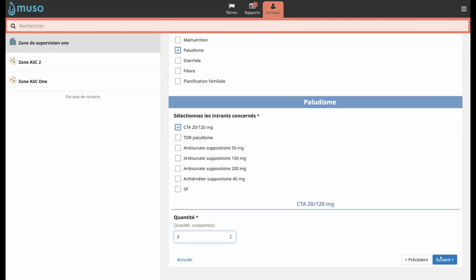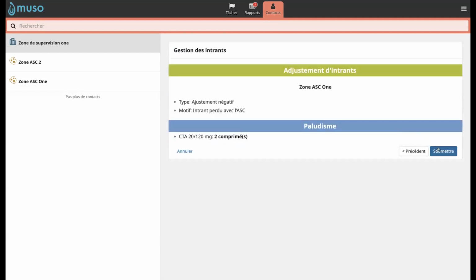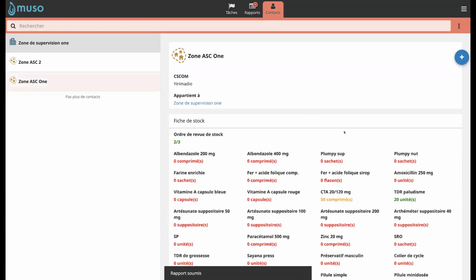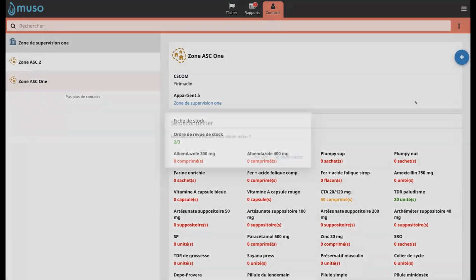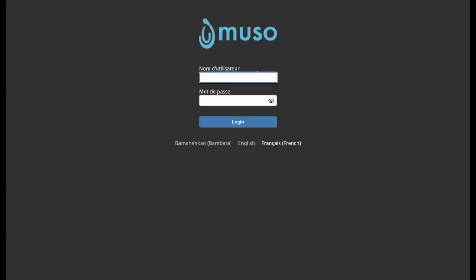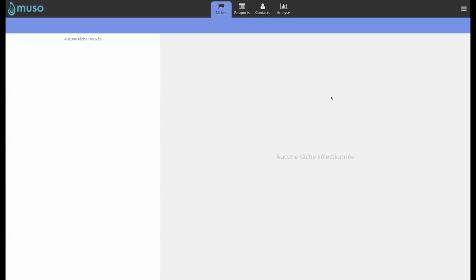I mention that this was the stock unit they have lost. I say that these 2 units, and this was CTA 2120. Once again, I submit it. The task will be sent to this CHW, so I will connect as a CHW to show you what happens for them.